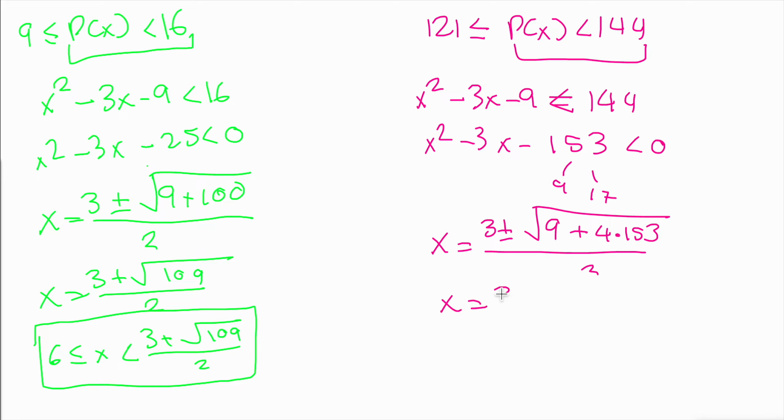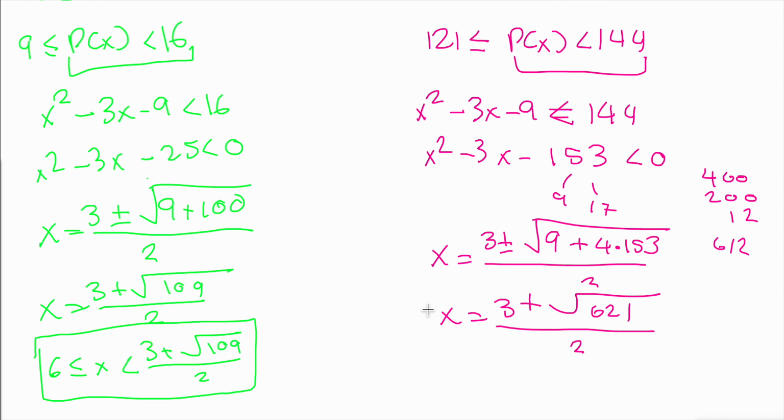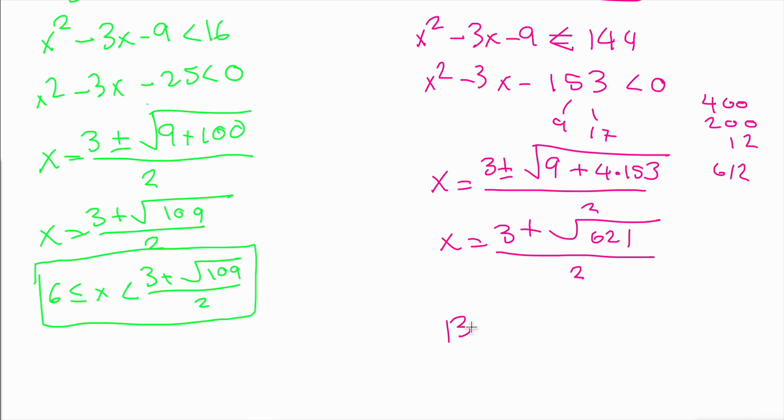So x equals 3 plus, again, we're only interested in the positive root. So 4 times 153, that's 400, 200, and then 12. So that's 612 plus 9 is 621, divided by 2. So our third and final interval here is 13 less than or equal to x, which is less than 3 plus the square root of 621 over 2.